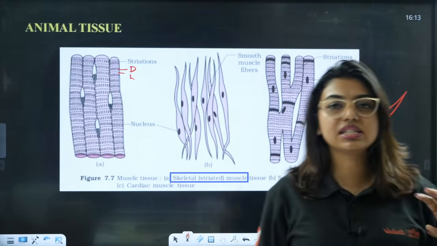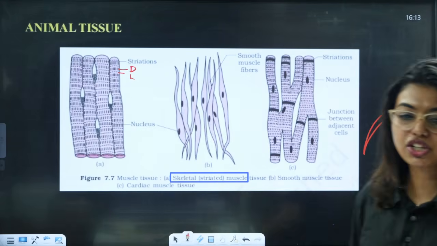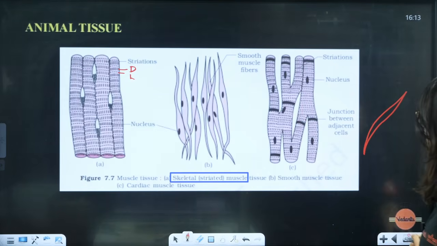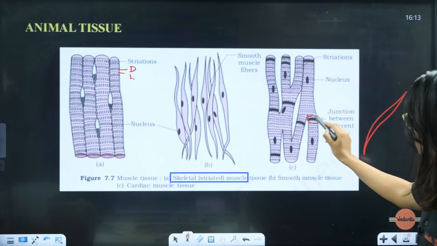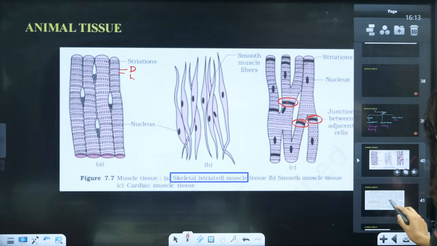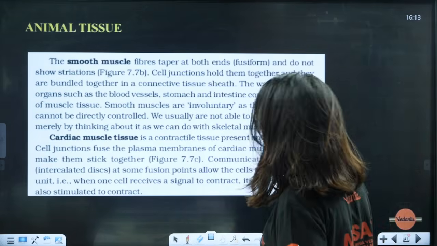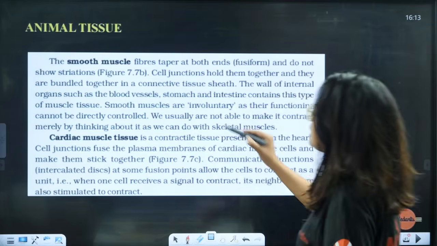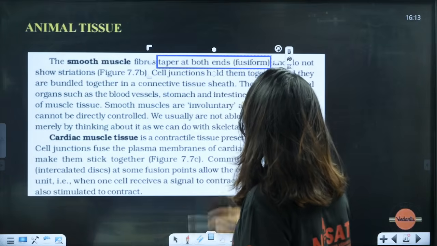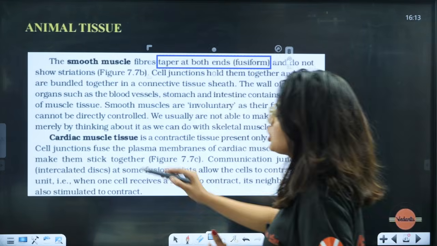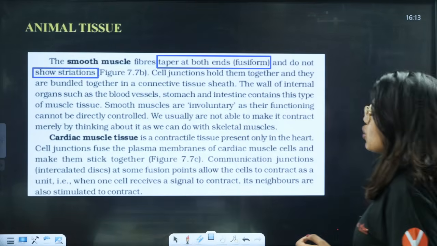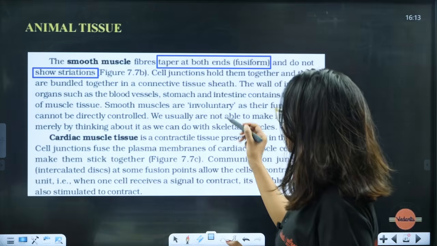Then we have cardiac muscle, which are branched. And this is very important for you to remember, because these cardiac muscles have intercalated disc. Intercalated disc will be present. Junctions between two adjacent cells, they will be present. So here you see in NCERT, some lines are given. The smooth muscle fiber tapers at both the ends, and they are fusiform, and they do not show any striations. Cell junctions hold them together, and they are bundled together in a connective sheath.